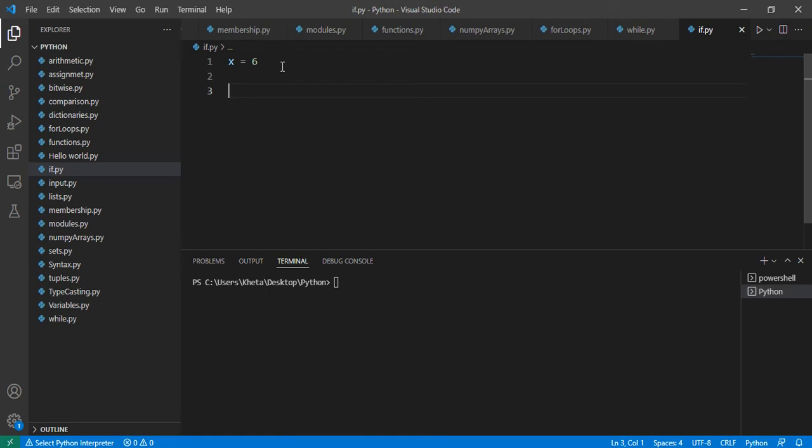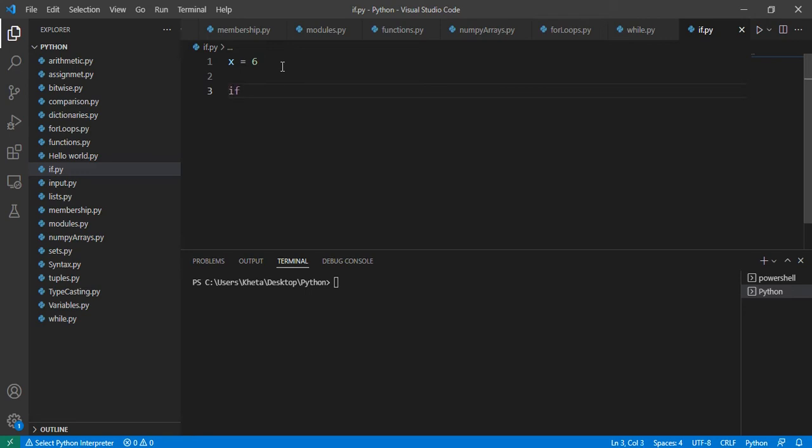So if we divide by 2 and there's no remainder, that number is even. If we divide by 2 and there's a remainder, then that number is odd. So that is the check that we're going to use to check whether x is even or not. So how would you write that in terms of code?